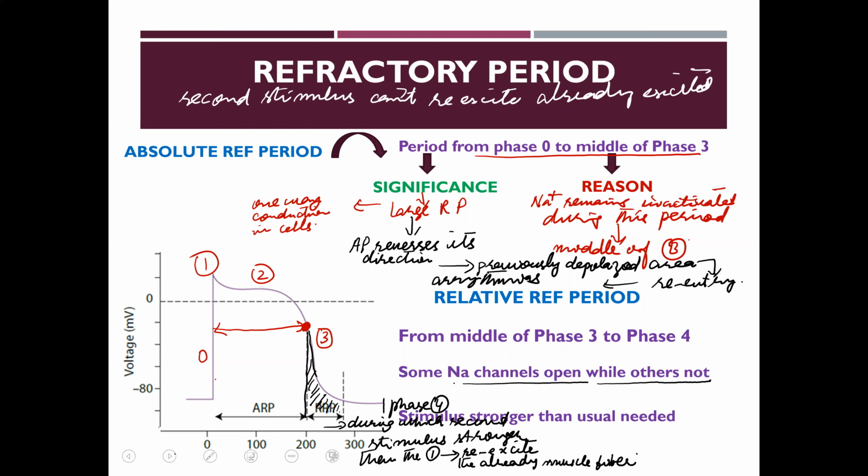And when a stronger impulse than the usual comes, it also leads to failure of rhythm in the cardiac muscles.